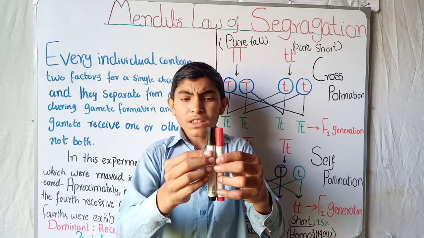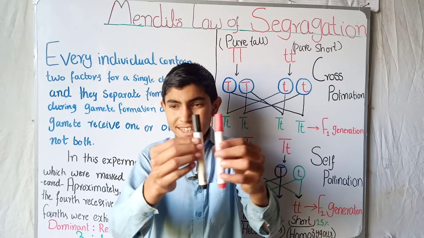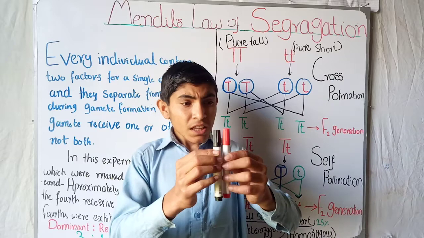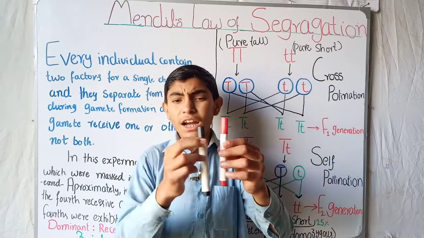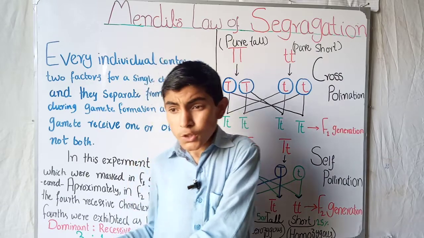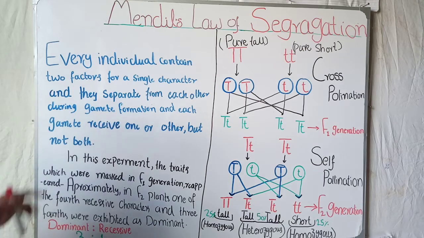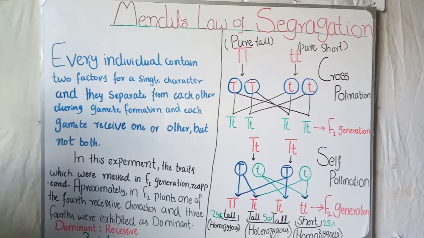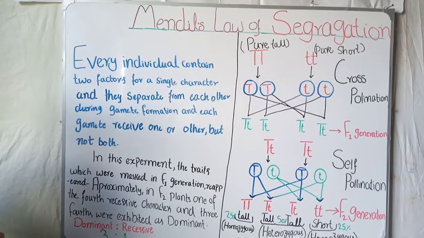During gamete formation, they will separate from each other. This will go to one gamete, and this will go to another gamete, but they cannot go to one gamete. So if we talk about the definition: every individual contains two factors for a single character, and they separate from each other during gamete formation, and each gamete receives one or the other but not both.